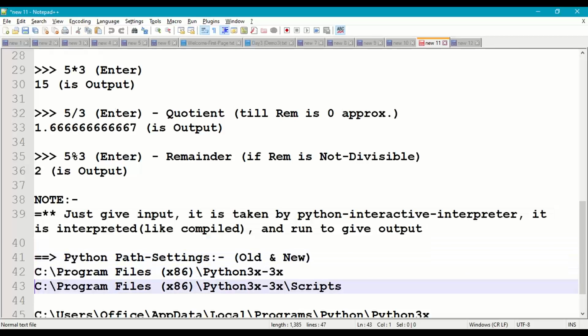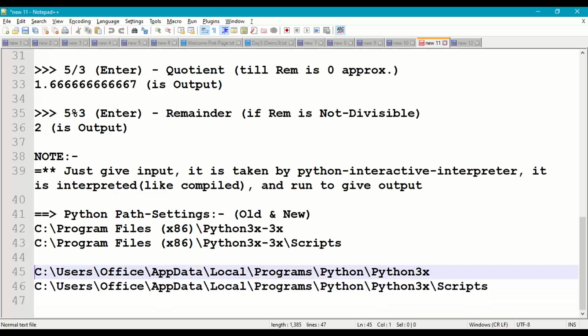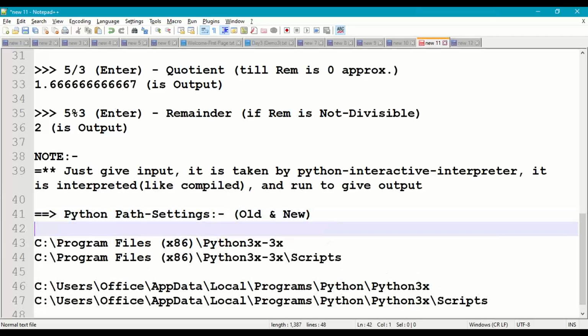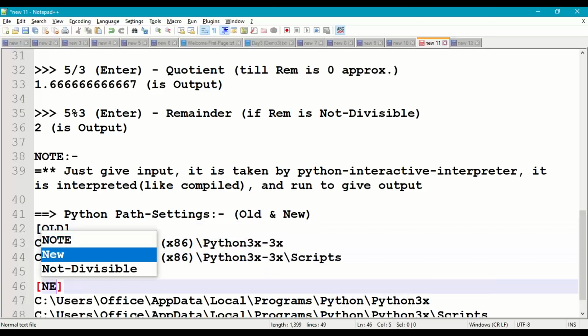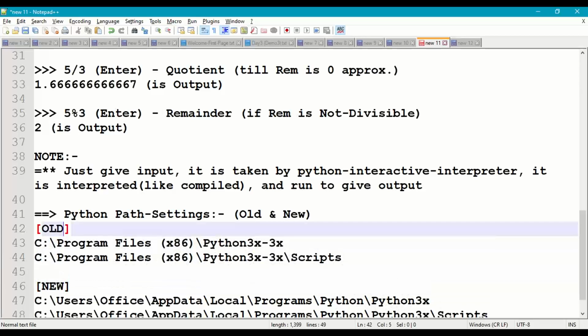And finally, coming to the Python path settings. The Python path settings are available here: C:, users, office, app data, local, programs, Python, Python 39, and Python 39 scripts. So this is for the new versions, and that was for the old versions. Old versions means like 3.7 or 3.6.